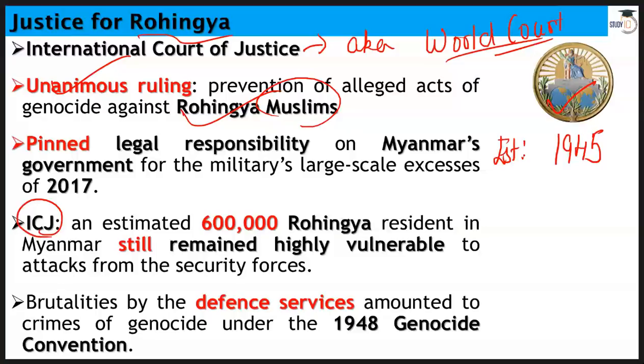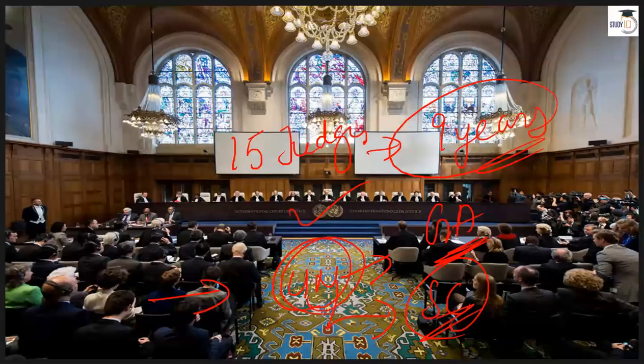As per the ICJ, an estimated 6 lakh Rohingyas are still living in very vulnerable conditions in Myanmar, in this Rakhine state, and security forces have used a heavy hand. Brutalities by defense services amounted to crimes of genocide, and this has been clarified in the 1948 Genocide Convention. So if your army, navy, air force, or your defense service is executing this sort of brutalities on citizens, then it falls under this genocide definition.